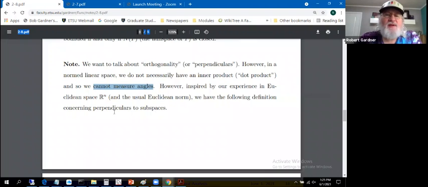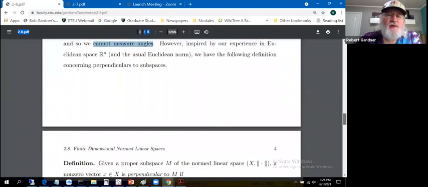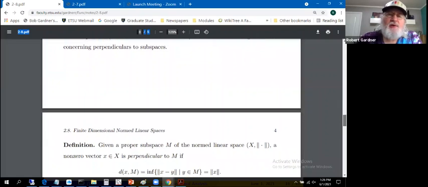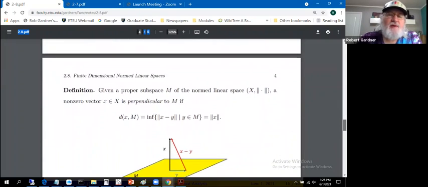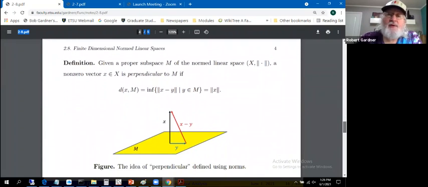But based on our experience in Rn, we will make the following definition concerning vectors perpendicular to subspaces in the setting of a normed linear space. So this entirely has to be done with a concept of norm and no concept of dot product.